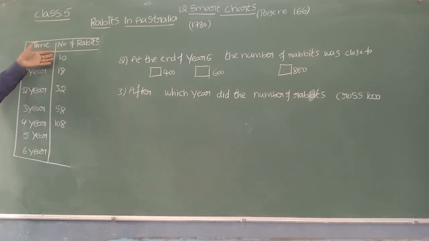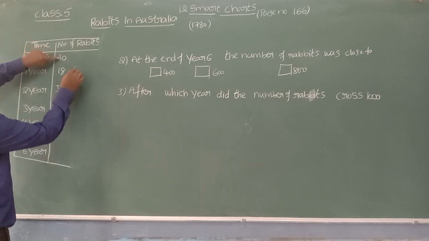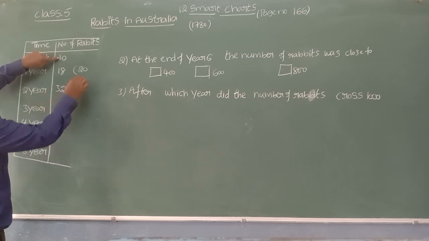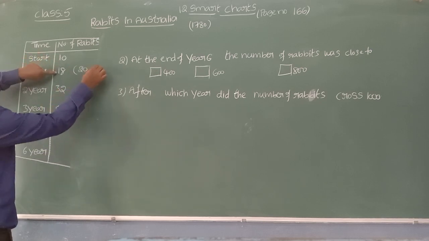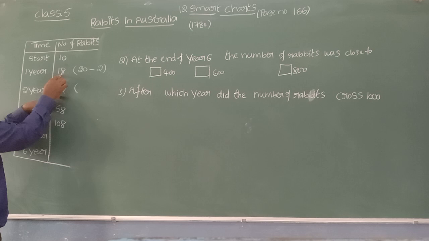Children, can you think about the increase of this number? How are the numbers increasing? Let us see. 10 to 18, it is almost double. 18 to 32, also near to double. So we'll do one thing first. We'll make a double of 10. Double of 10 is how much? 20. So from 20, how much can I subtract to get 18? 2 we can subtract.